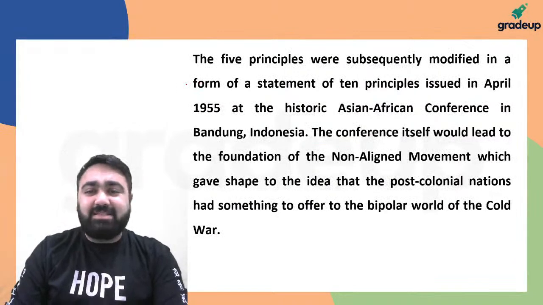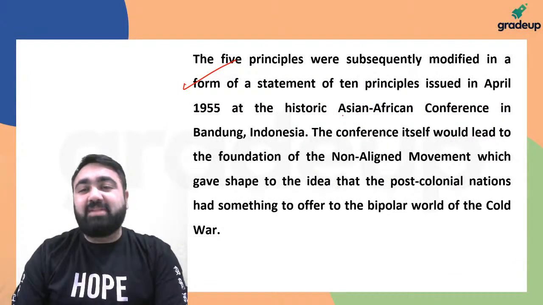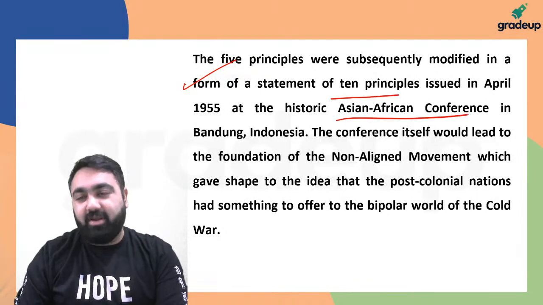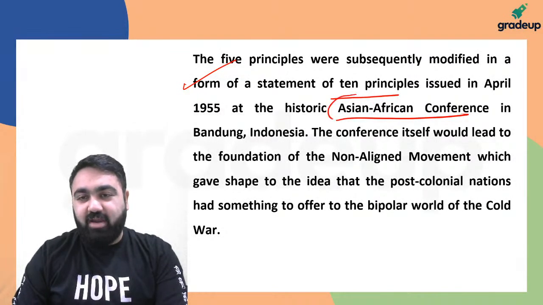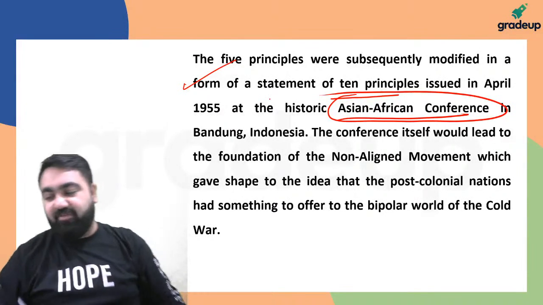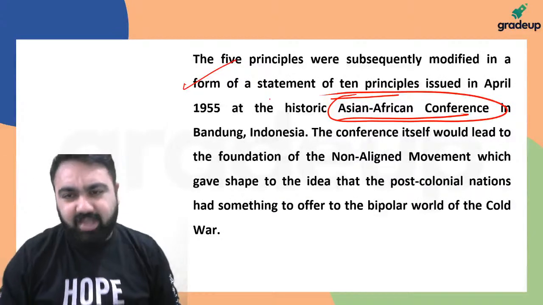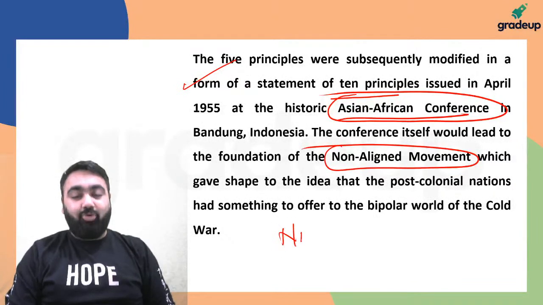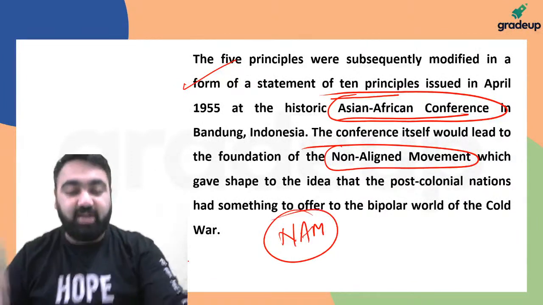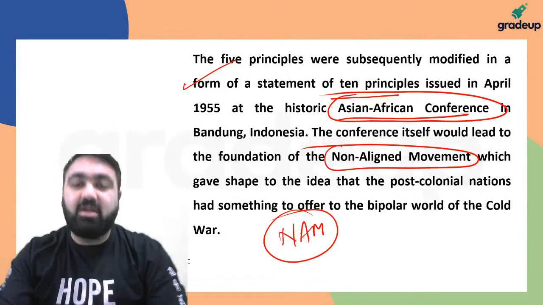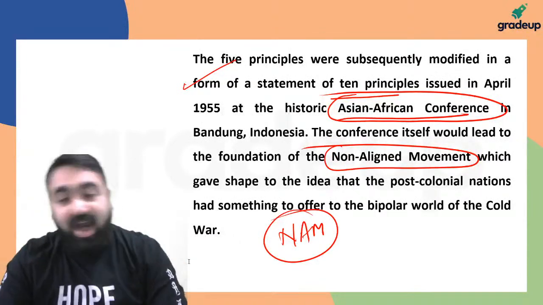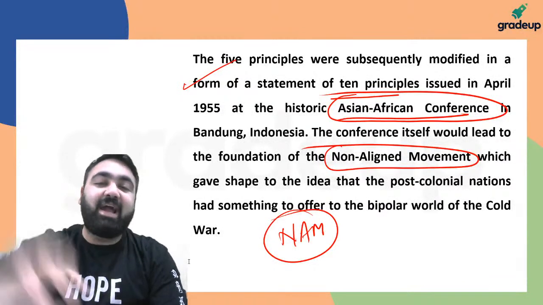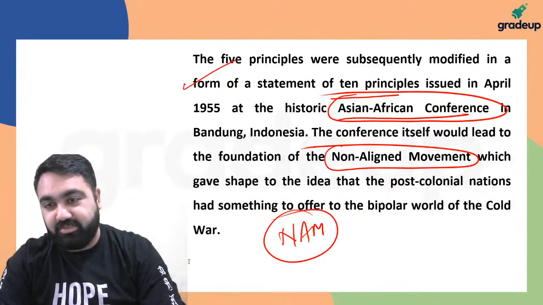ये जो 5 principles थे, these 5 principles were again reiterated in the Asian African Conference. Asian African Conference में जो अभी एशिया और अफ्रीका में independent हुई थी countries, they had a conference which started the non-aligned movement. So non-aligned movement की जो starting थी, which happened at the Bandung conference in Indonesia, वहाँ पर भी these 5 principles were reiterated कि भाई we should follow this.